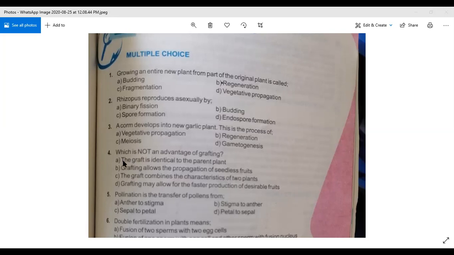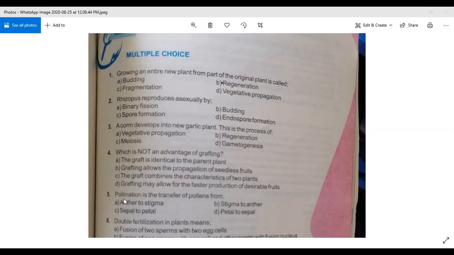So what will be the correct answer? The first option is not the right answer. Second is not the right answer. Option C is the right answer. The graft combines the characteristics of two plants. So for question number 4, option C is the right answer. I hope you understand it.